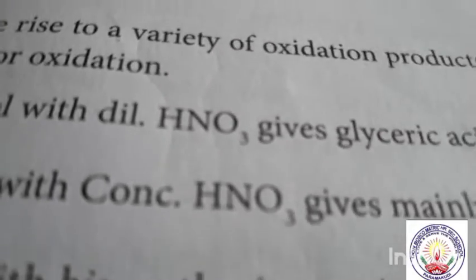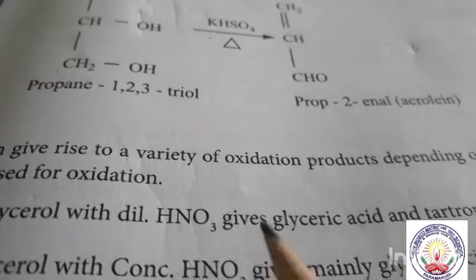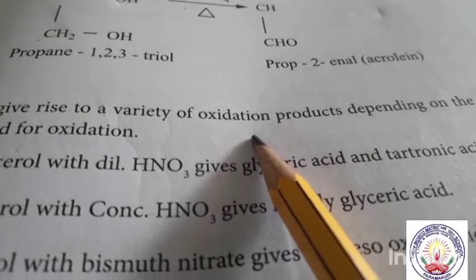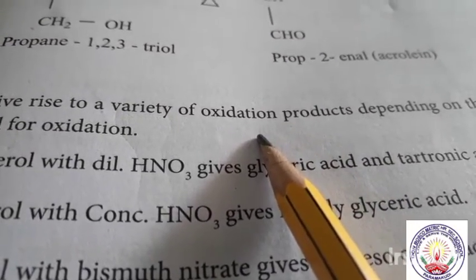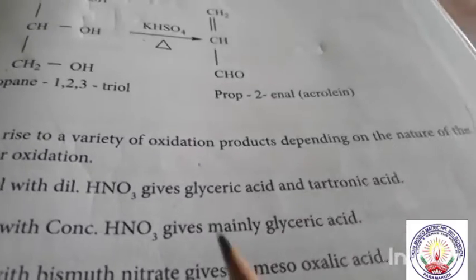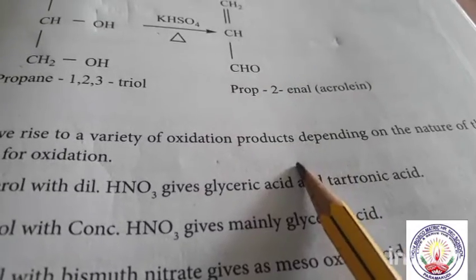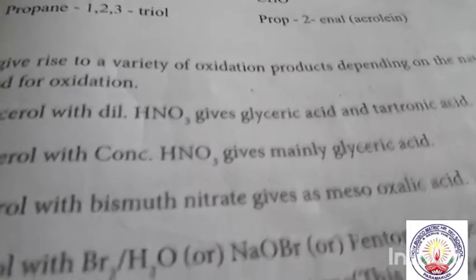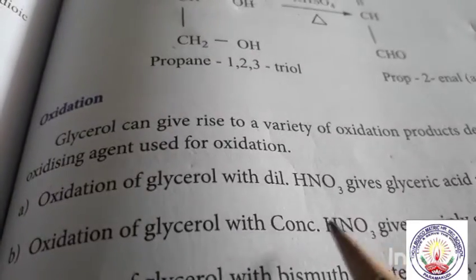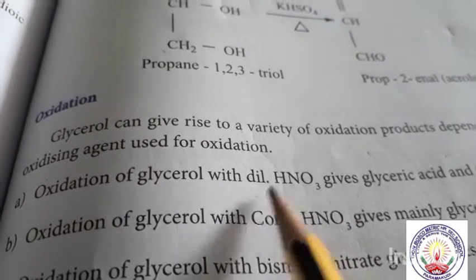Glycerol gives different oxidation products depending upon the nature of the oxidizing agent. Depending on the oxidizing agent we use, it gives different oxidation products.